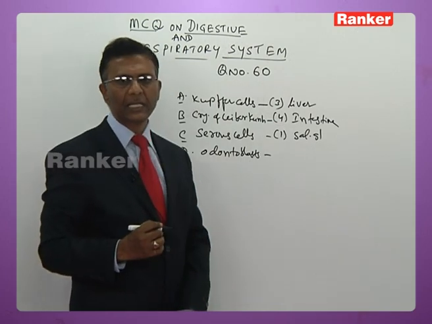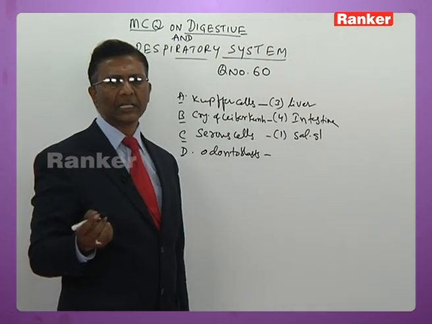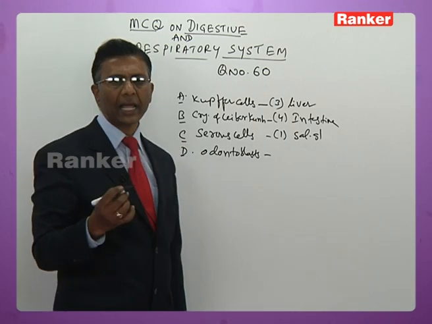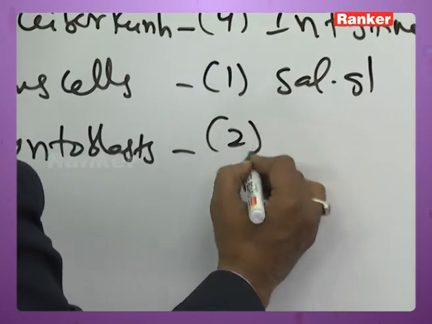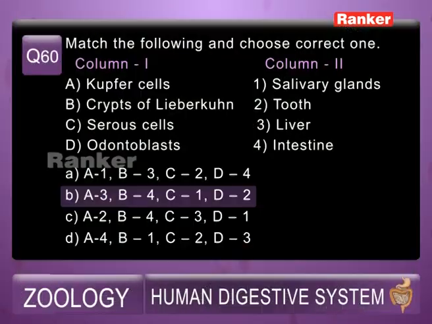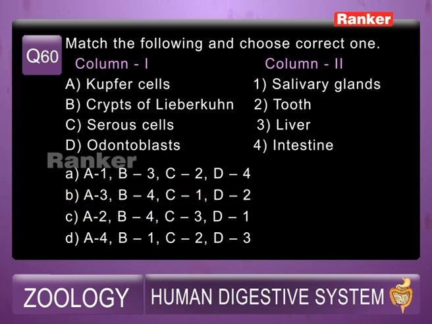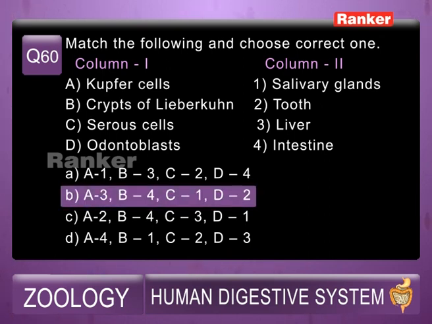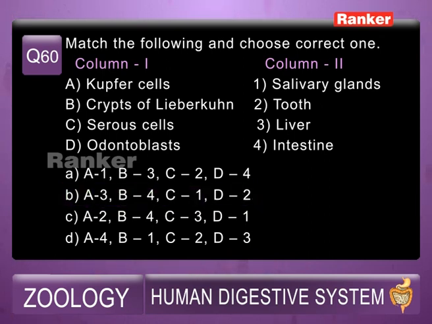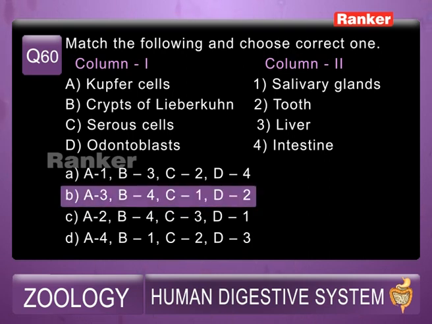Odontoblasts are present in teeth and they secrete dentine. So here teeth. So correct answer for this is B. So A3, B4, C1 and D2. So answer is B for this.